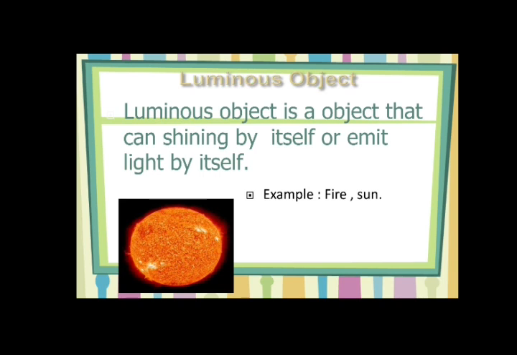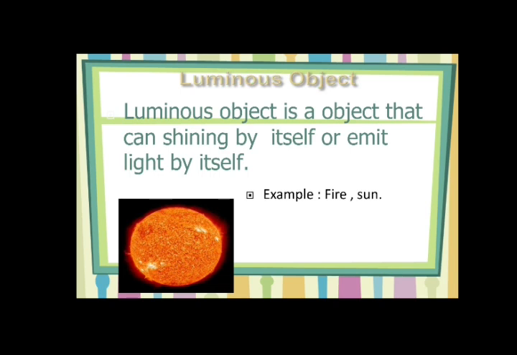Now, with respect to light sources, we are classifying objects into two main categories, luminous objects and non-luminous objects. Luminous means the objects which can produce their own light. Now you yourself will be able to give your own examples like sun, stars and fire.